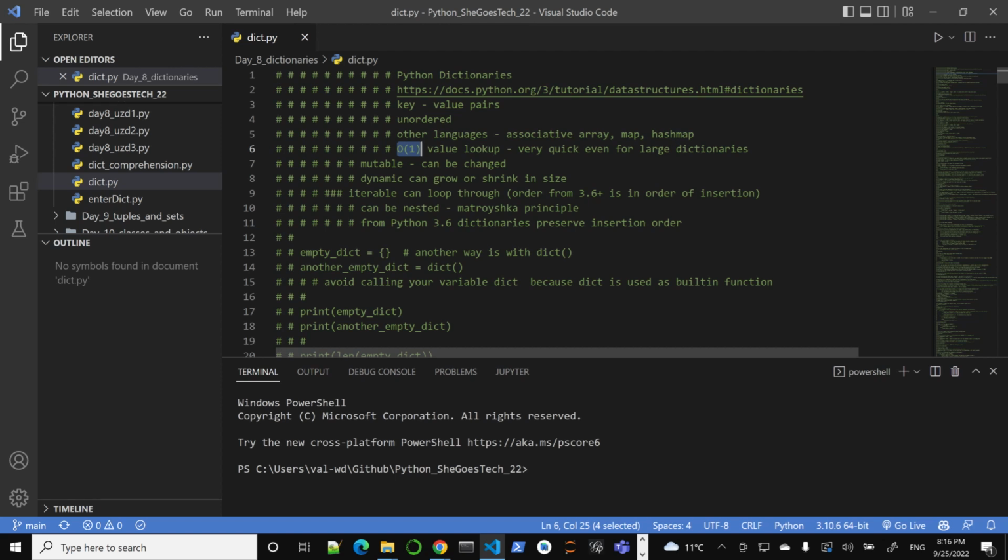Again, dictionaries in Python are mutable. What does it mean? We can change the values, and of course we can change the keys. Mutable means we can change the values. Dynamic means we can add or remove keys, and by extension, of course, we remove the values associated with that key. They are also iterable, which means basically we can loop through them. Technically, order was not preserved, but from Python 3.6 on, the order of insertion is actually preserved. And they can be nested.